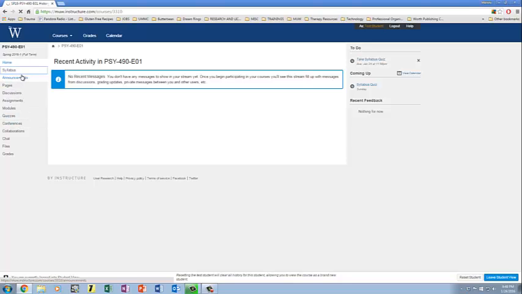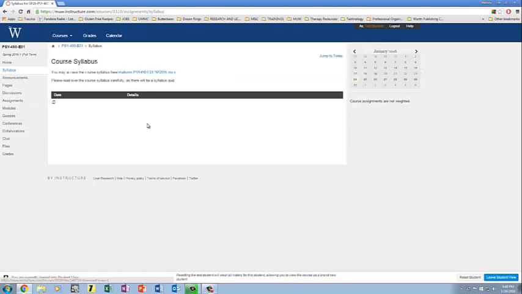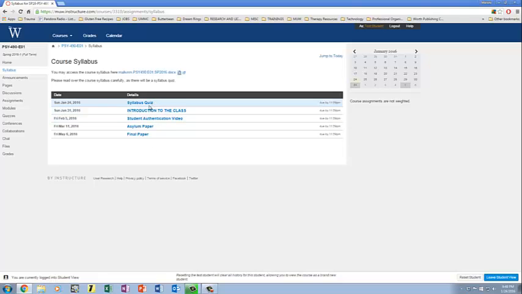So the syllabus, as you can imagine, is going to have a link to our syllabus. But the neat thing that Canvas does is it does a live syllabus. So this just has everything running with the date when it's due. And I also provided you a link to our hard copy syllabus, which I recommend you save. Anything in Canvas that's blue, that when you hover over you see a little hand, that means that it's linked to something, whether it be an outside URL website, whether it be a Word document, PowerPoint, Excel file, anything really. It's PDF. So please go ahead and save that.